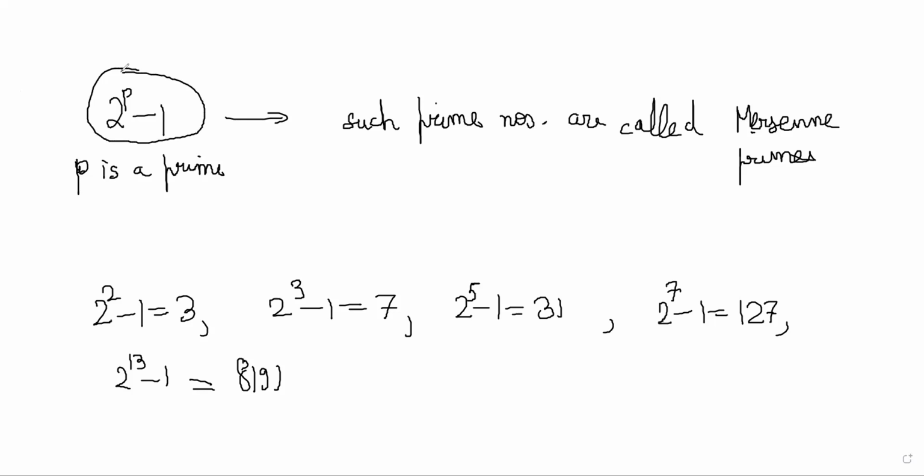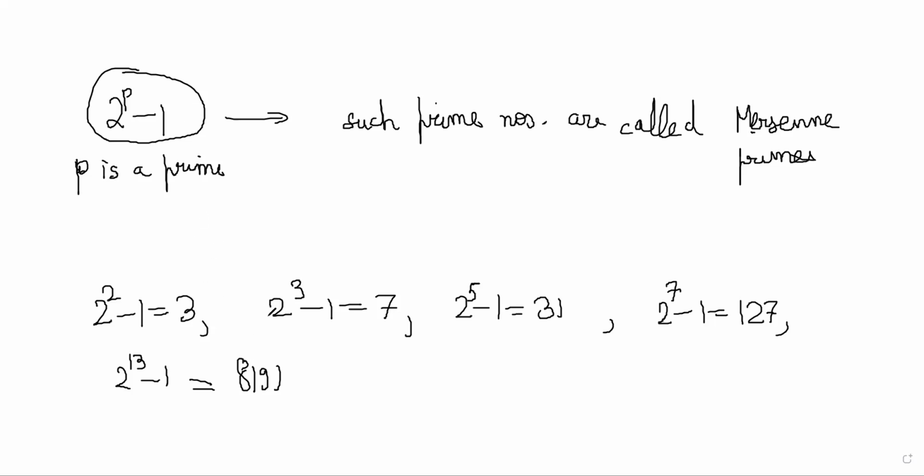So chapter 15 is actually more important than this one. This is just a statement where you are learning about a new named kind of number. It has a name, it's called Mersenne prime. It is of the form 2 power p minus 1, where p is a prime, right?